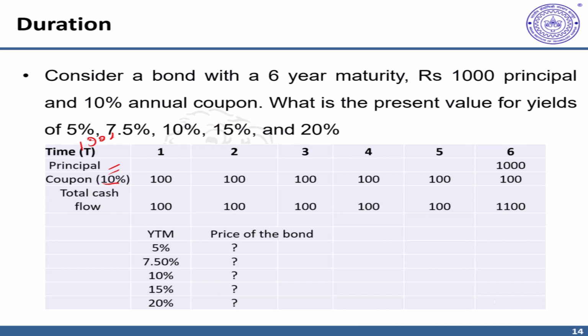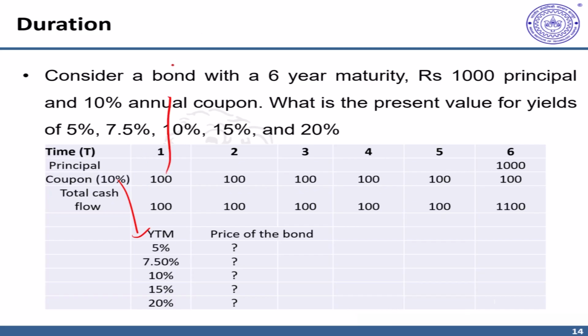For example, if the yield was 10%, the discounted present value of all these would result in a value of 1,000, which is the face value or par value. But suppose the yield suddenly changes, how do we get the price of this bond? So let's say it suddenly changed from 10% to 5%, although that is hypothetical in nature.